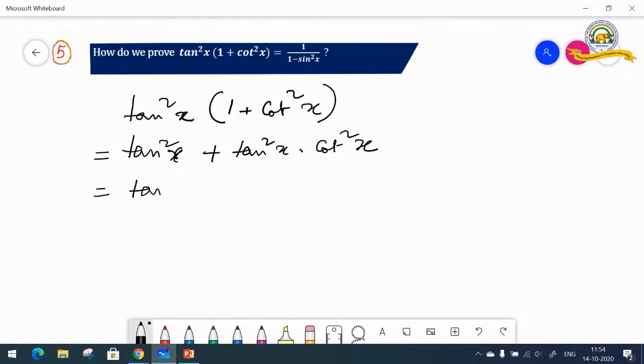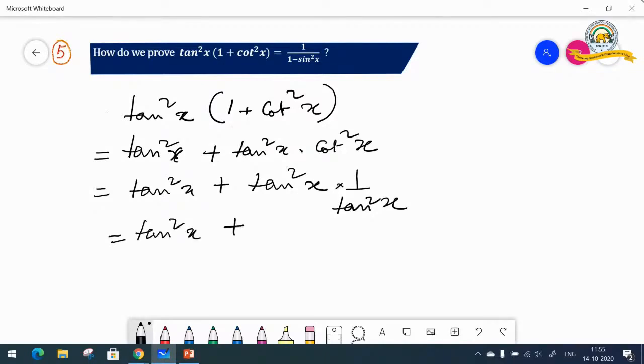So that is equal to tan square x plus tan square x into cot, which is what? Reciprocal of tan. So 1 by tan square x. So therefore we get here tan square x and tan square x cancels. We get this tan square x remaining plus 1. Now we know that 1 plus tan square theta is nothing but sec square theta. So I can write here sec square x.